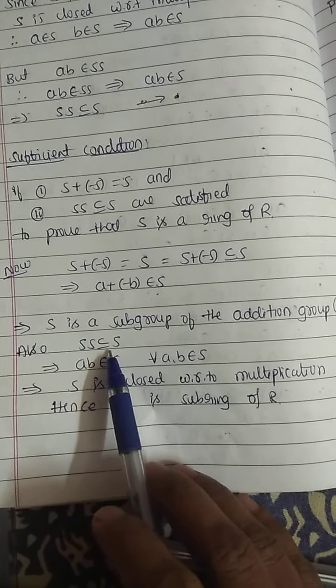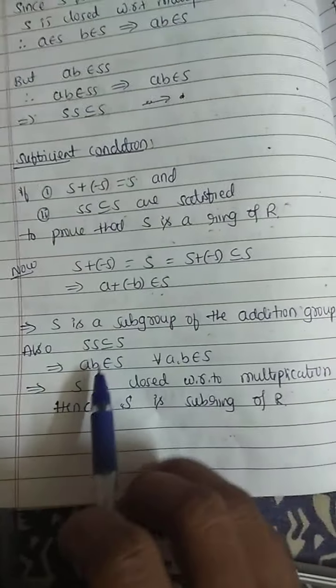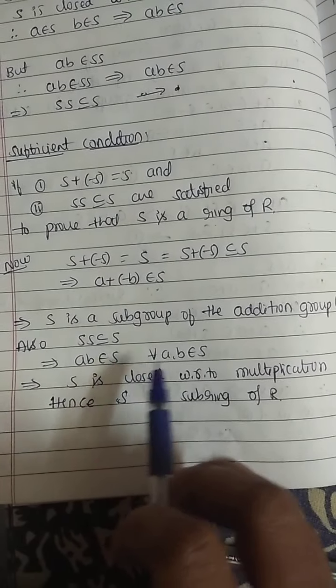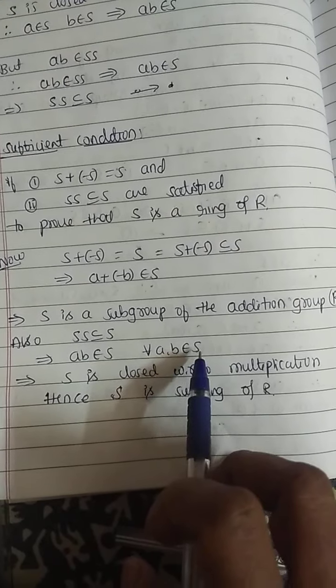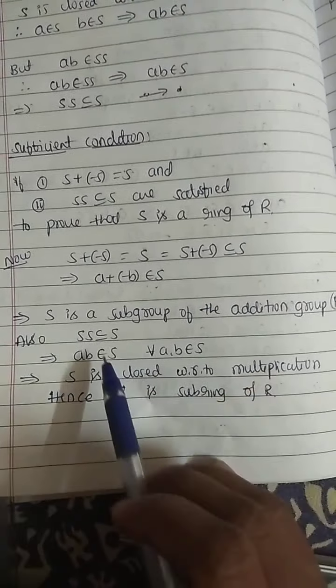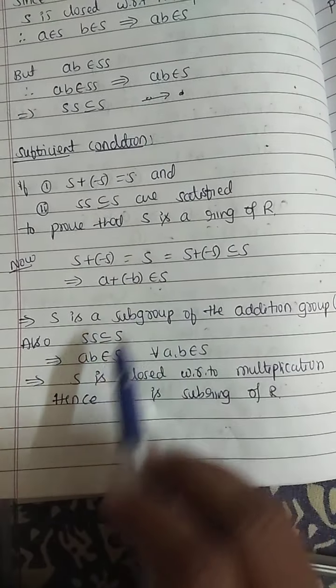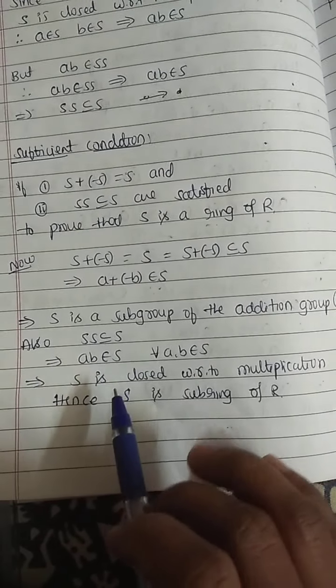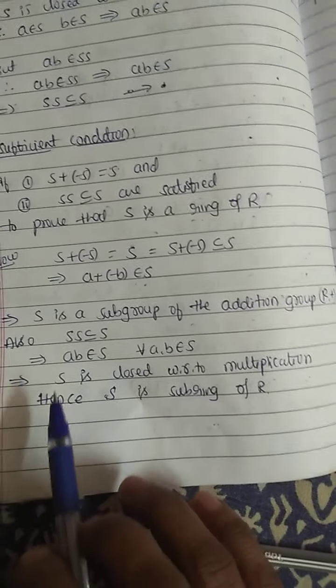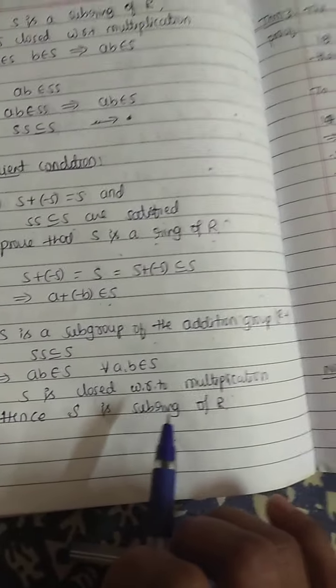Also, second condition, S into S contained in S. AB belongs to S for all A, B belonging to S. S is closed with respect to multiplication. A minus B belongs to S and AB belongs to S. These two conditions are enough to say S is a subring of R. Hence, S is a subring of R.